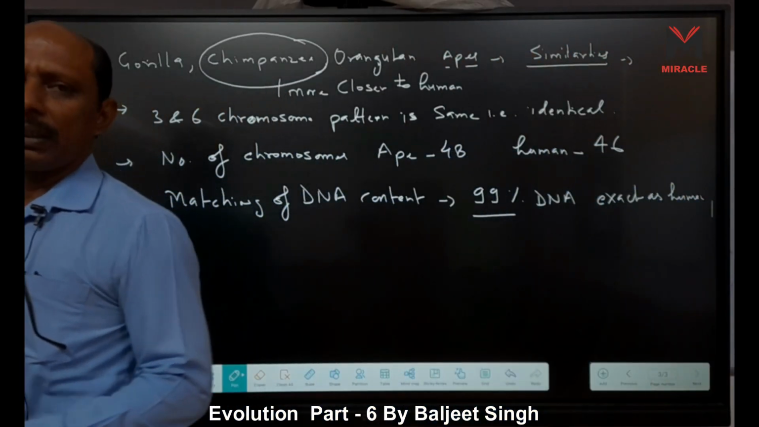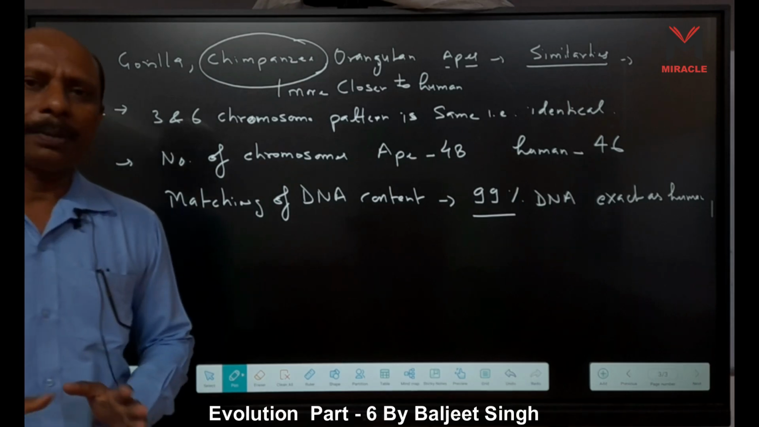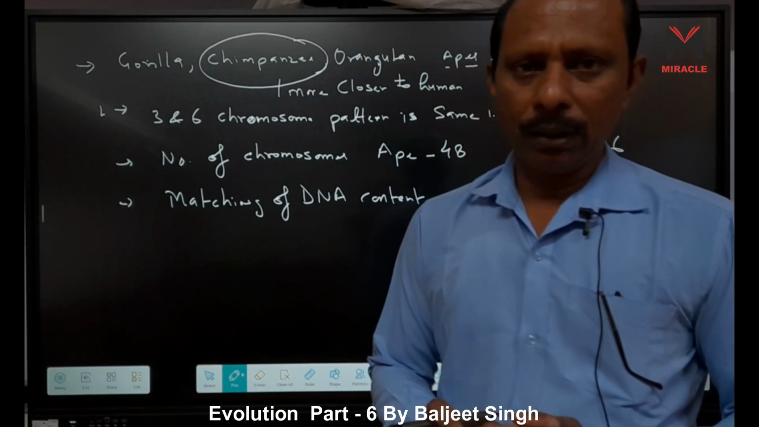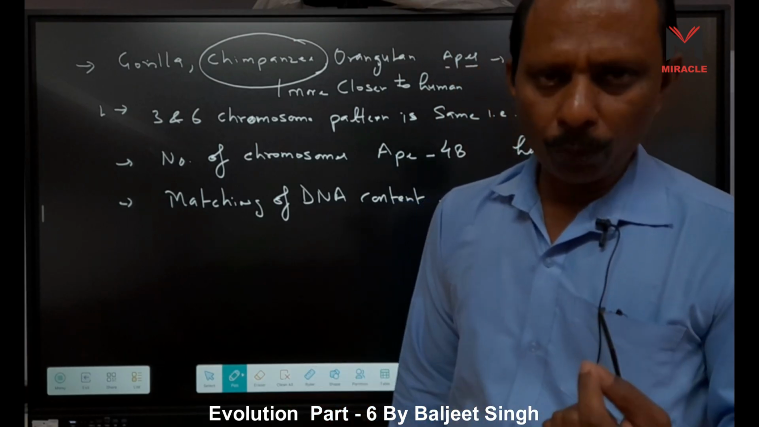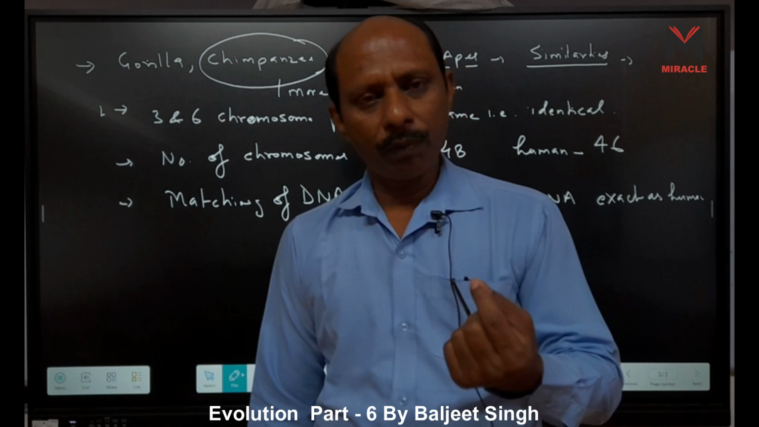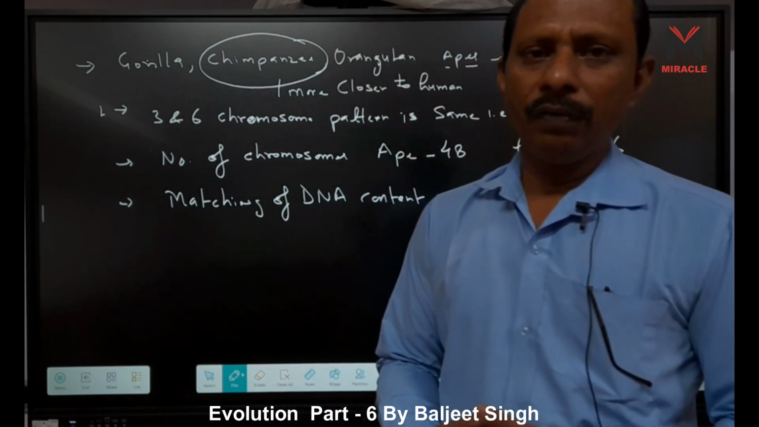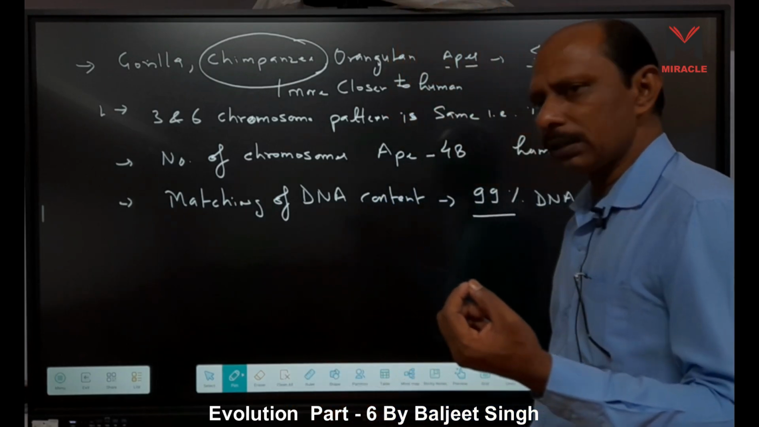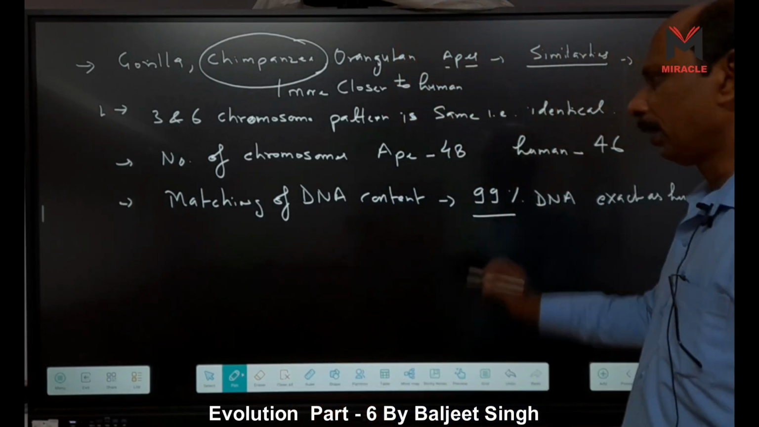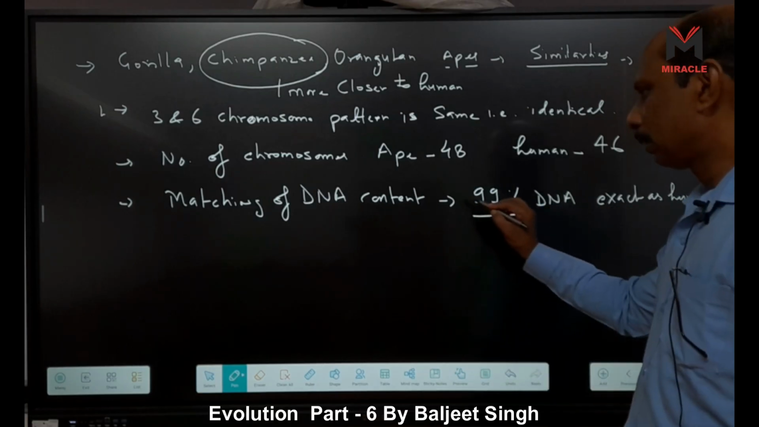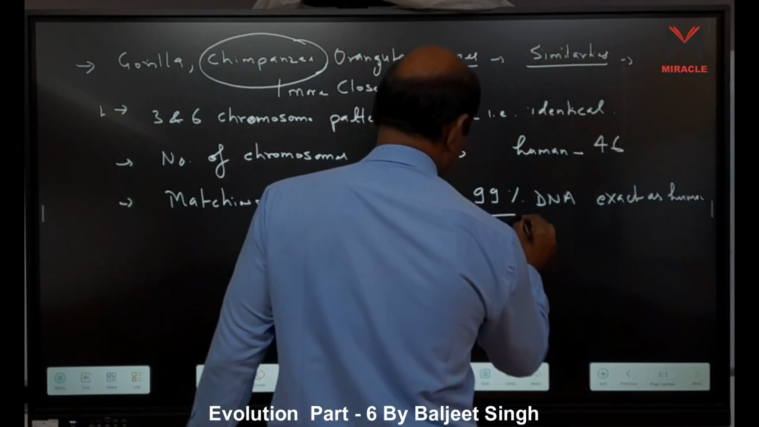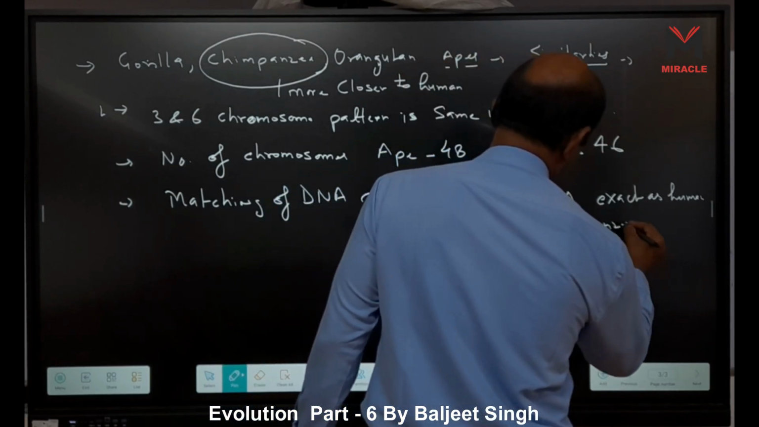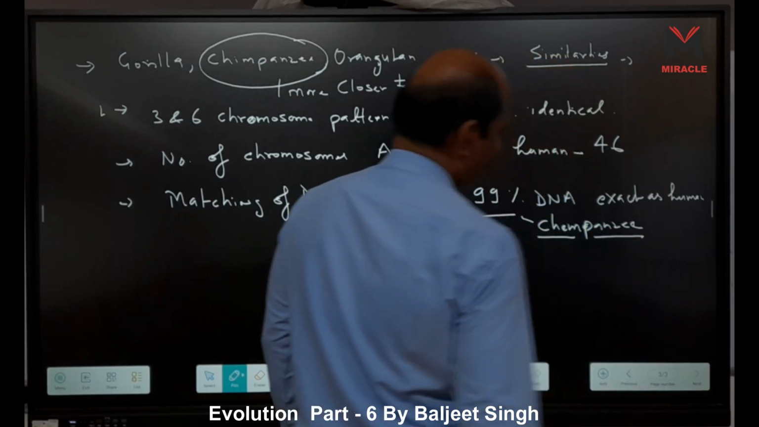Only 1% difference is there, and we know 99.9% of DNA content is similar or identical in every human. Only 0.1 percent difference is present in all humans. So humans are different, and only this 1% makes all the differences. This is present in the chimpanzee. That's why the chimpanzee is closer to us.